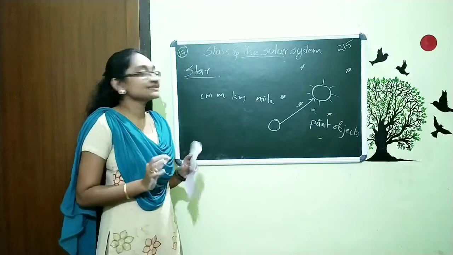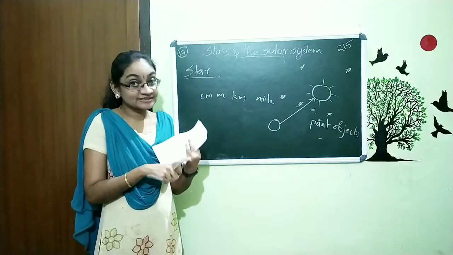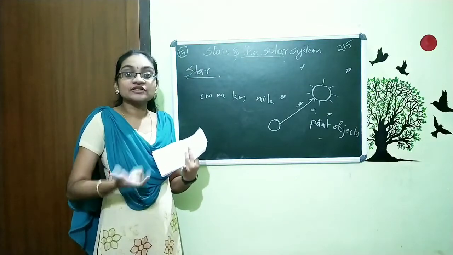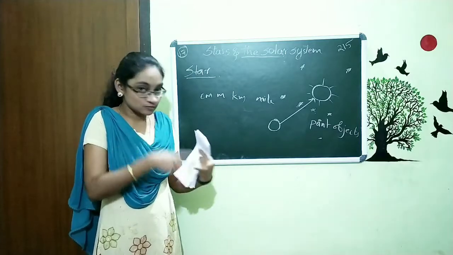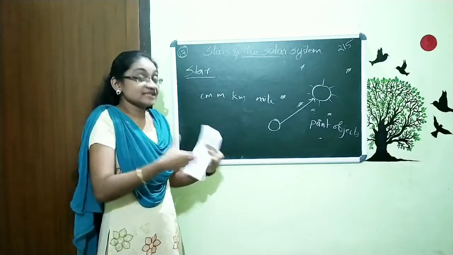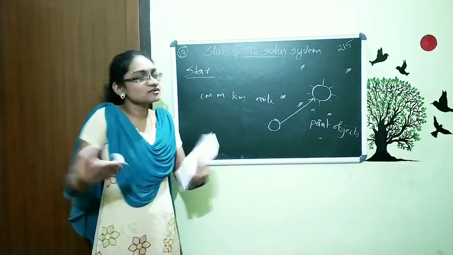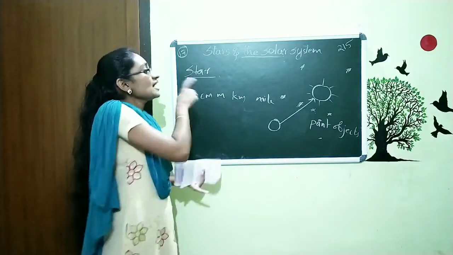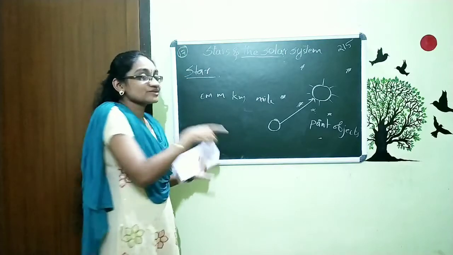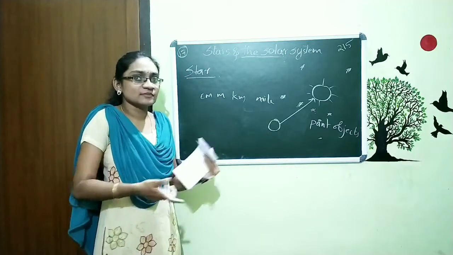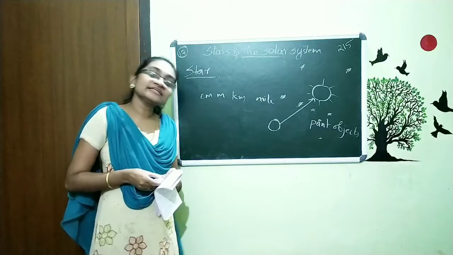Today we basically discussed what celestial objects are, and we continued the topic of the moon and what the things about the moon's surface are, such as water, and all the things we discussed in today's class. In the next class we will discuss the sun and the other things about the stars, and we will meet in our next class.